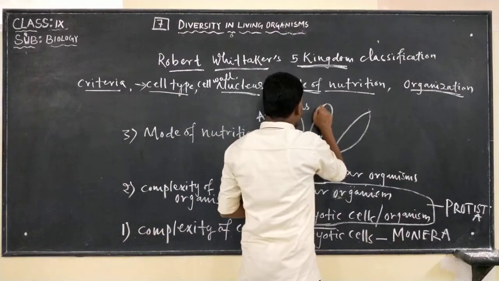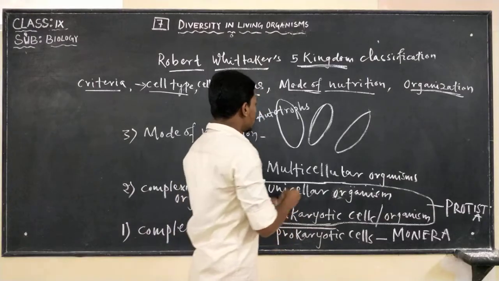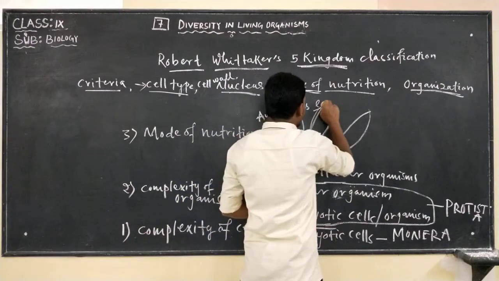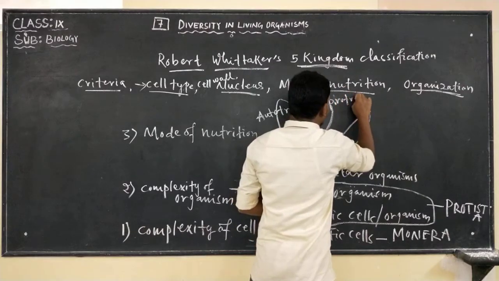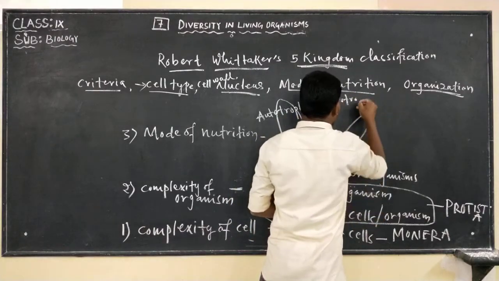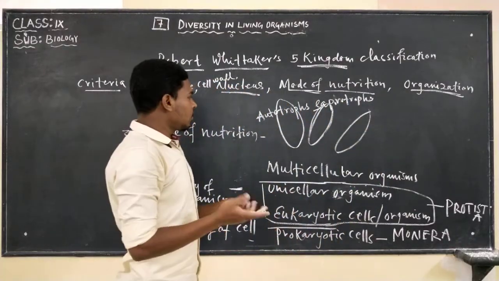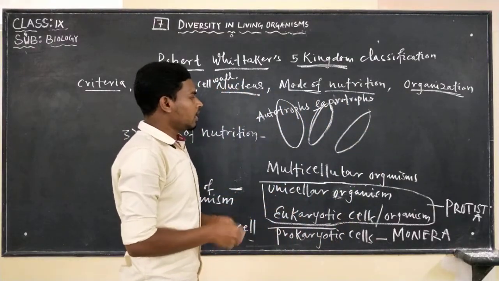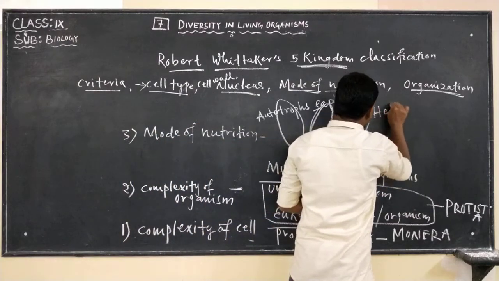Some cannot synthesize their own food and depend upon decay, so they are grouped under saprotrophs. And some cannot synthesize their own food and depend upon others. They are known as heterotrophs.